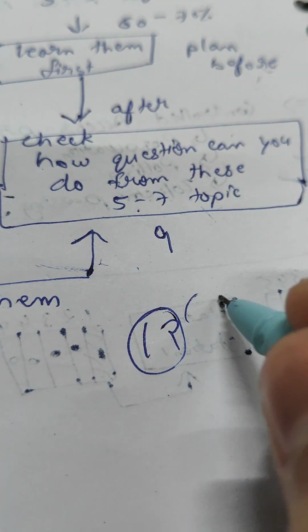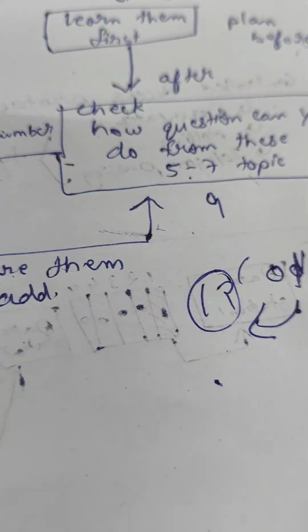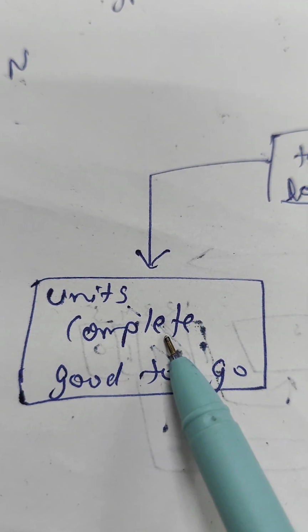So CO1 got these 12 topics. From them, I was able to do all the 28 questions, and from these 12, I was able to complete my unit 1.